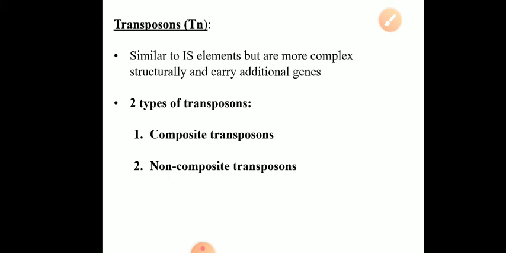Now we have studied insertion sequences, the simplest type of transposons. Transposons are similar to IS elements, but they are structurally more complex and carry additional genes. There are 2 types of transposons, composite transposons and non-composite transposons. That we will discuss in the next lecture.